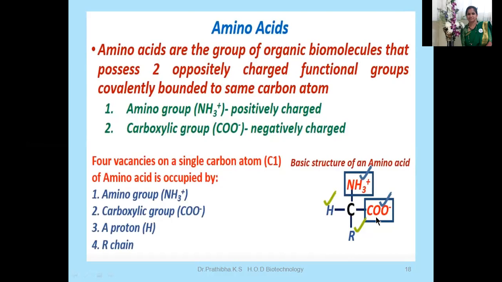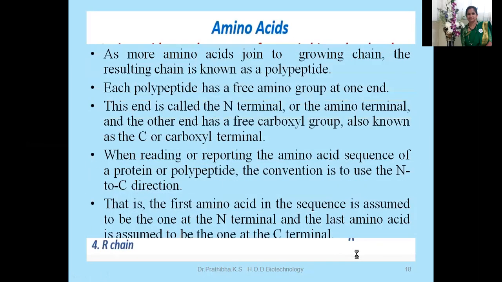Four valences on a single carbon atom, that is C1. You can see the basic structure of amino acid is occupied by the amino group, the carboxyl group, a proton, that is hydrogen, right? Proton, and the R chain can be seen.